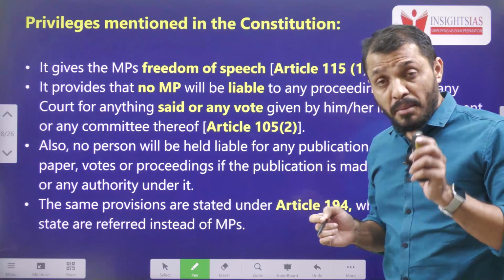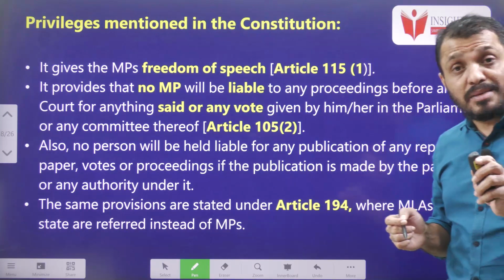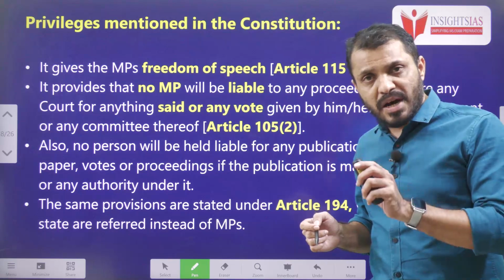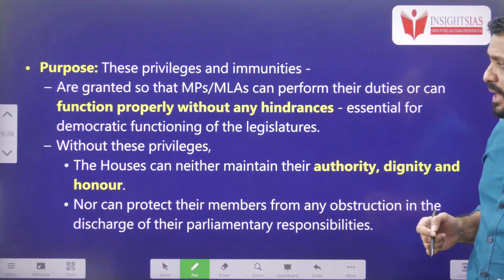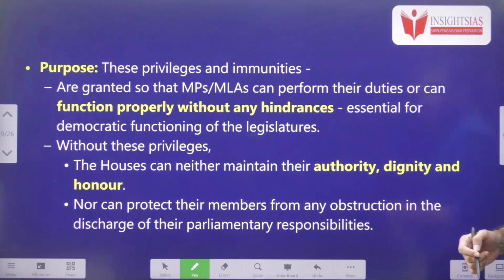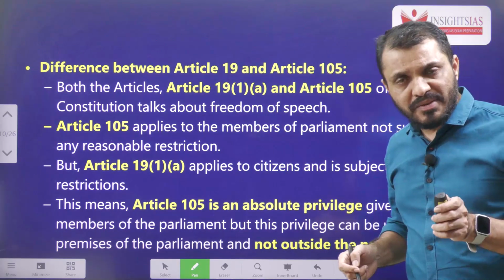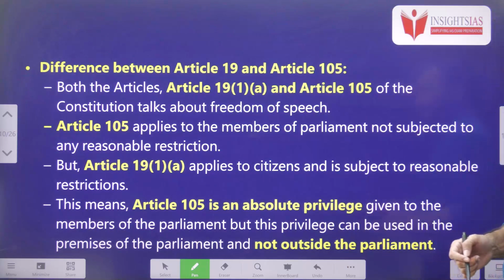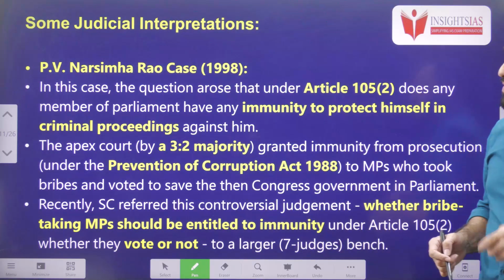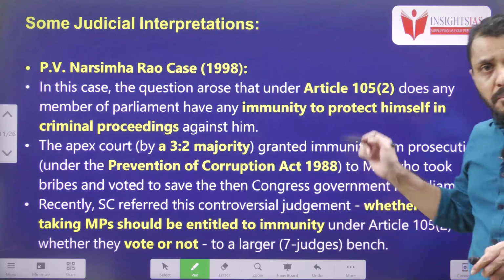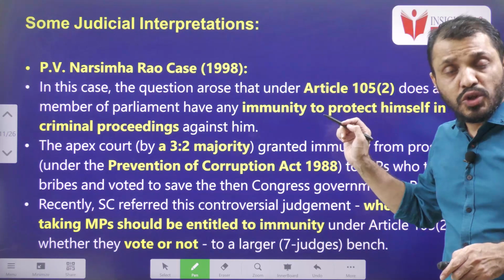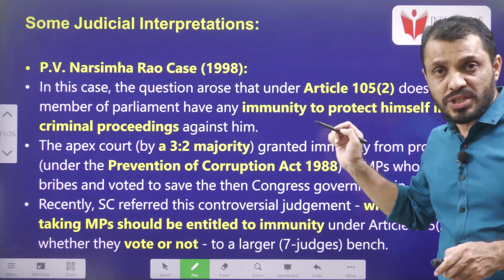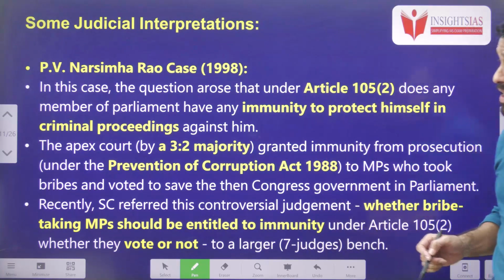But the difference is that Article 19 is applicable to all Indian citizens, whereas parliamentary privileges are applicable only to MPs. That is the main difference. The main purpose of parliamentary privilege is to protect the honor, dignity and freedom of speech of the MPs.